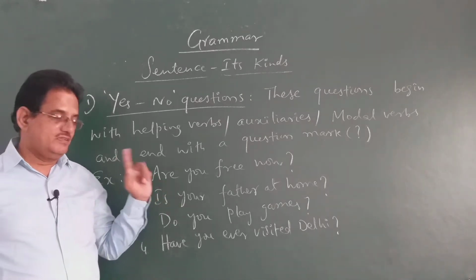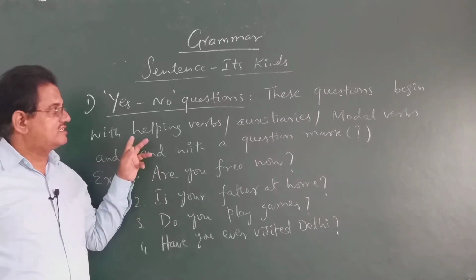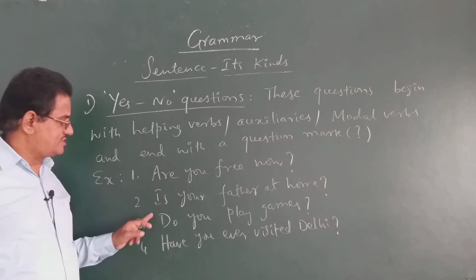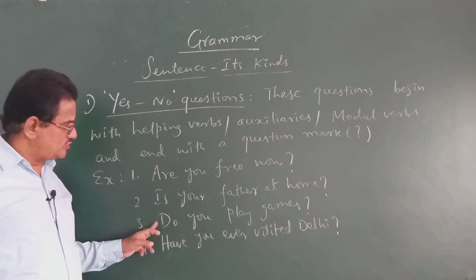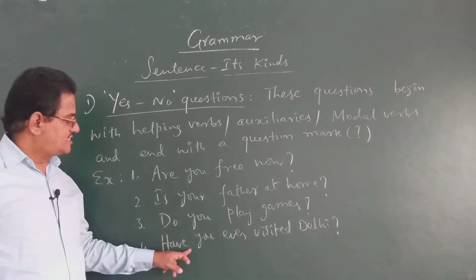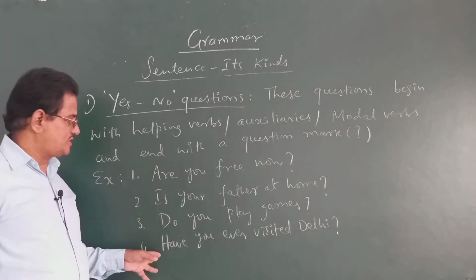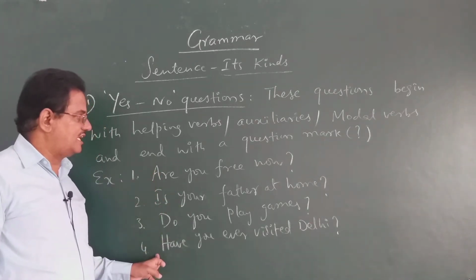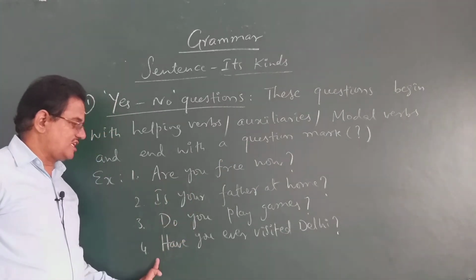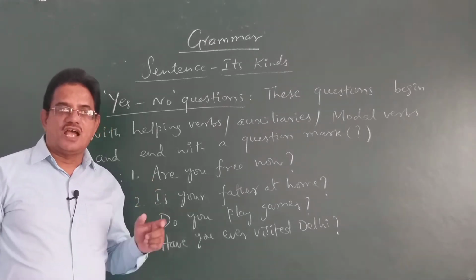See, already we discussed, when the questions begin with any helping verb like this, or is, do is not a helping verb, but it is used as an auxiliary verb or helping verb. In the same way, have is a helping verb. All these are helping verbs. The sentences begin with helping verbs and end with a question mark. And such type of questions are always answered either with a yes or a no.